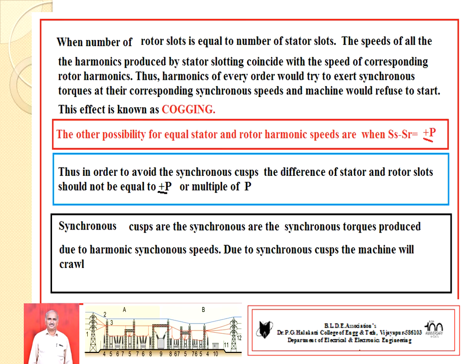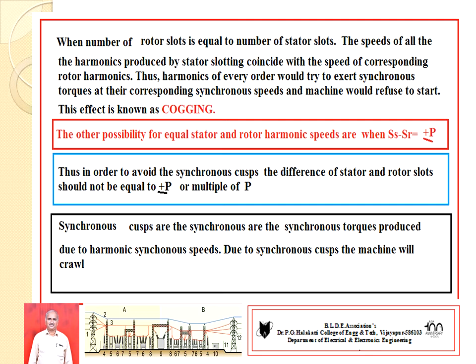When the number of stator slots is equal to the number of rotor slots, the speeds of all harmonics produced by the stator slotting coincide with the speeds of the corresponding rotor harmonics. The harmonics of every order would try to exert synchronous torques at their corresponding synchronous speeds.